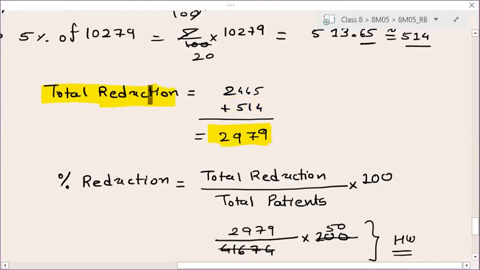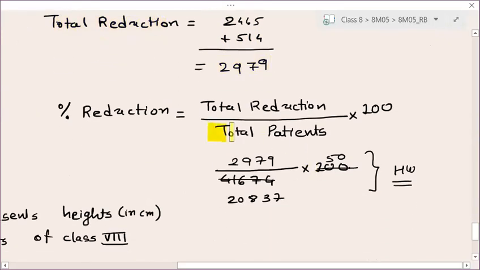Earlier your total number of patients was 41674. From this 41674, 2979 patients are cured now. So the reduction is 2979. So the percentage reduction is total reduction divided by total patients, into 100.